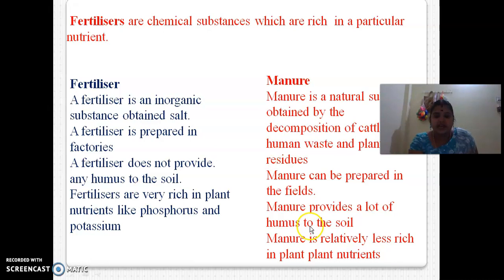And next is manure. Manure provides a lot of humus to the soil. What is humus? A black soil. If you continuously dig out the soil, you can see black-colored humus that contains a rich amount of fertility, a rich amount of nutrients which give good fertility to the soil. That is humus, it's a black soil. And the next point: manure is relatively less rich in plant nutrients. So manure is less rich in plant nutrition compared to fertilizer.